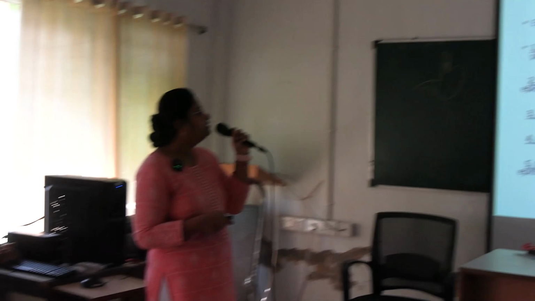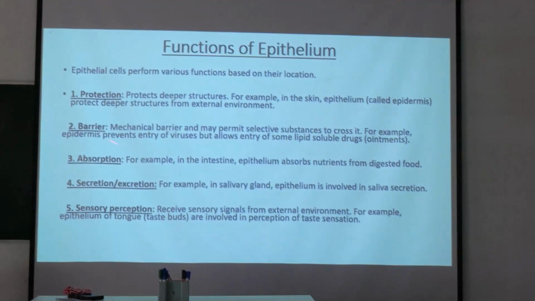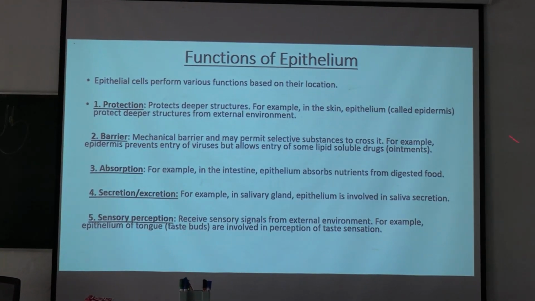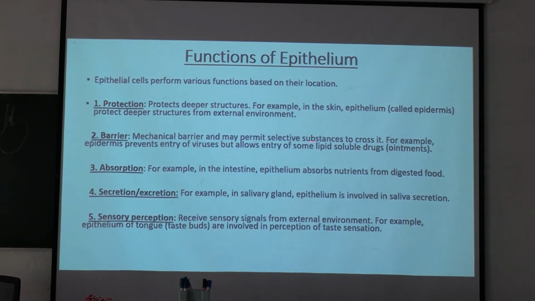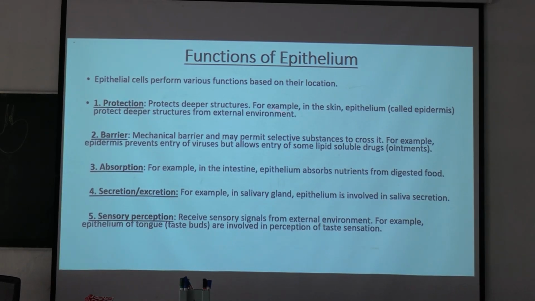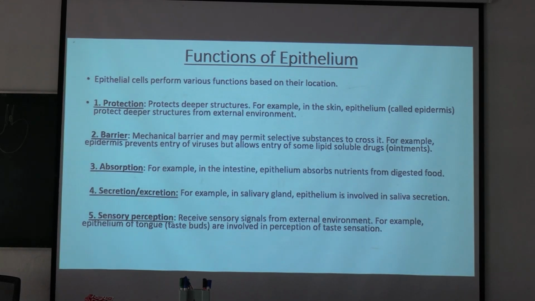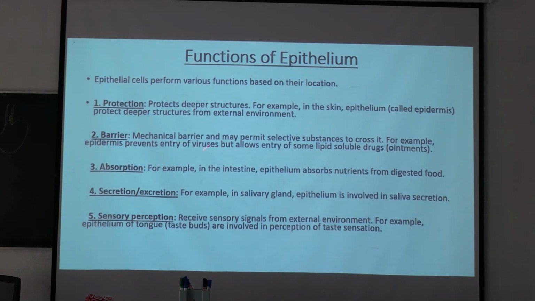Okay, so this is the function of skin, protection of the deeper structures. Next, it acts as a mechanical barrier, and may permit selective substances to cross it. For example, the epidermis of the skin prevents entry of viruses, but allows entry of some lipid soluble drugs like ointments.